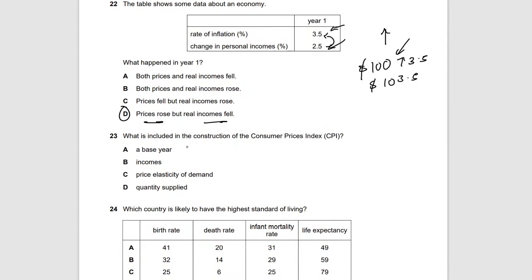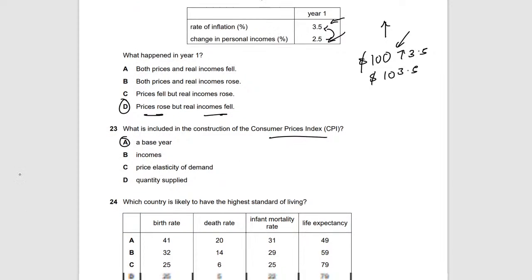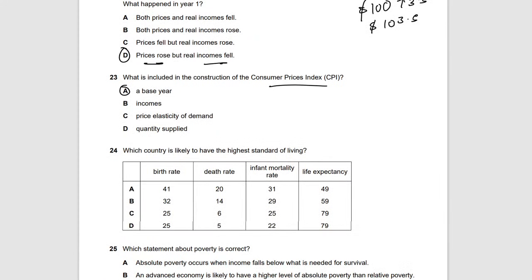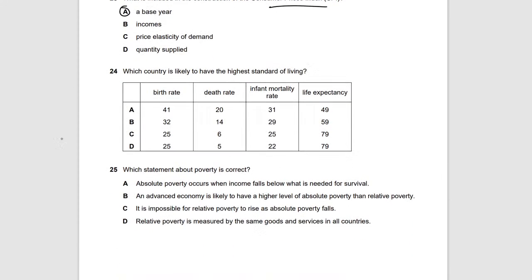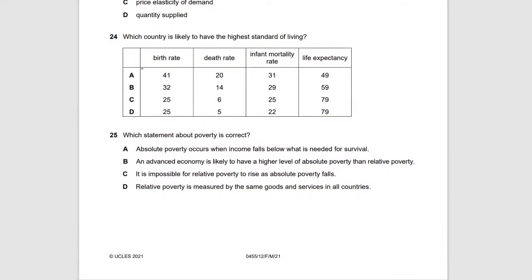So that's the reason. What is included in the consumer price index? This is quite simple. This is the base year. We've done this when talking about, I believe, inflation. So you can have a look at that video. All will be down in the description. We move on. It says which country is likely to have the highest standard of living?